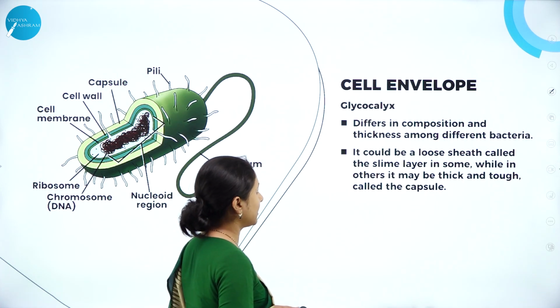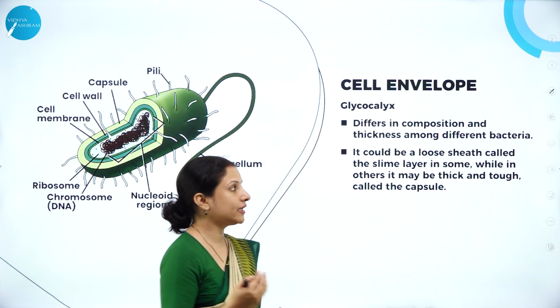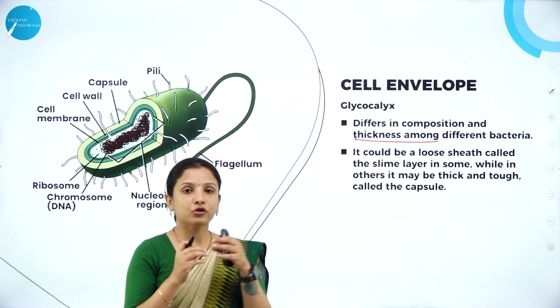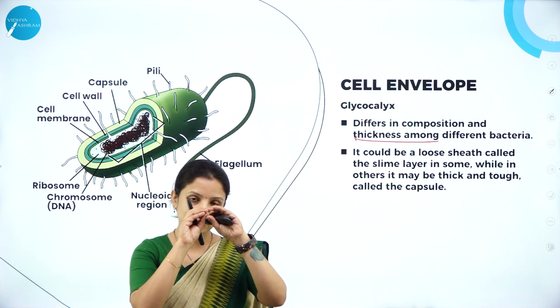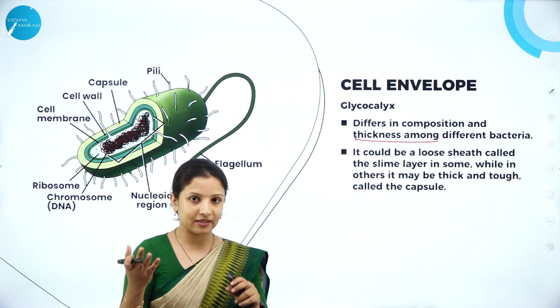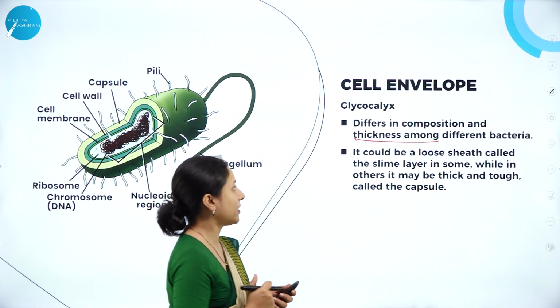It differs in its composition and thickness in different bacteria. Do not think that glycocalyx is a simple covering. It is a complex covering, and its thickness and complexity can differ in different species of bacteria.